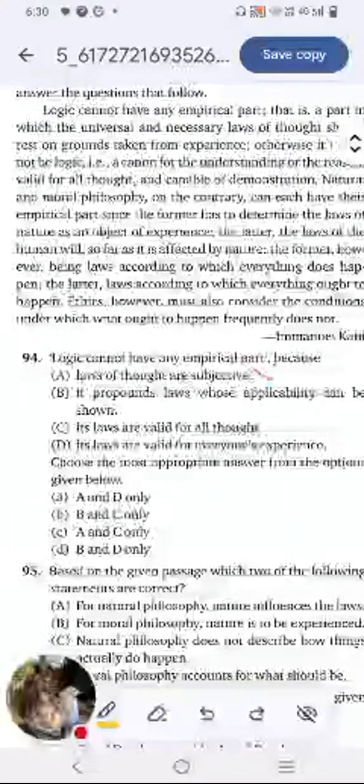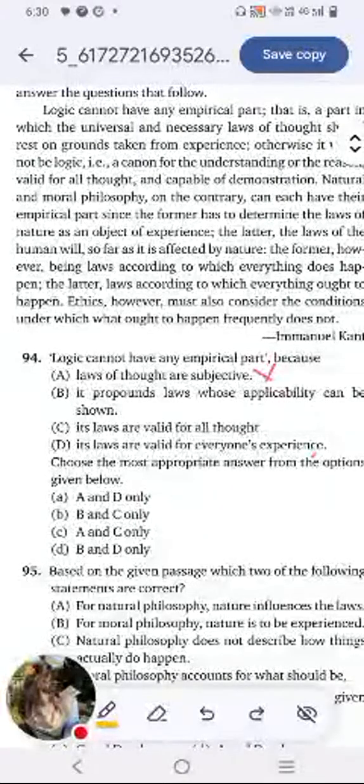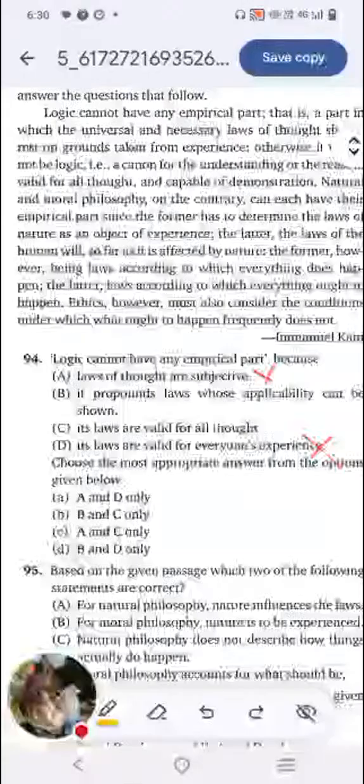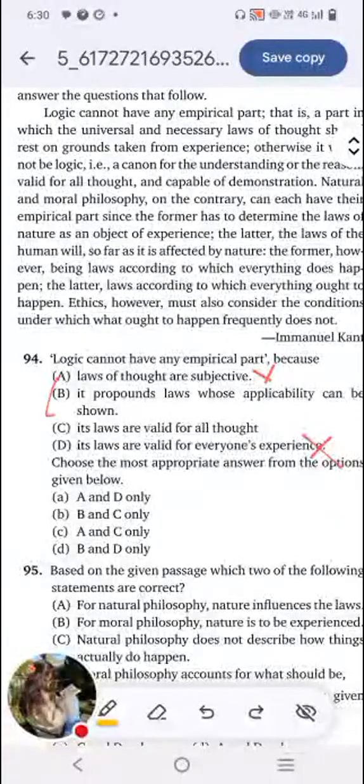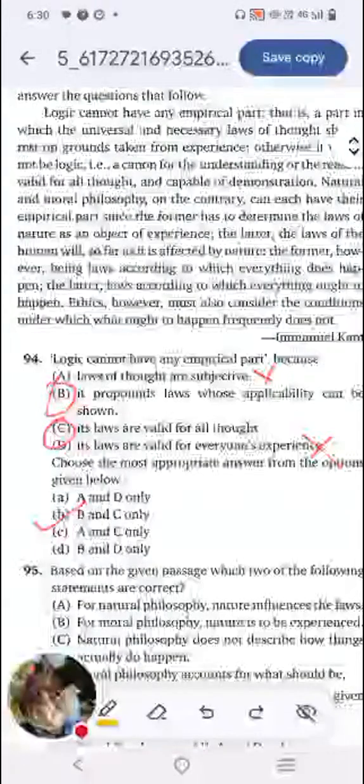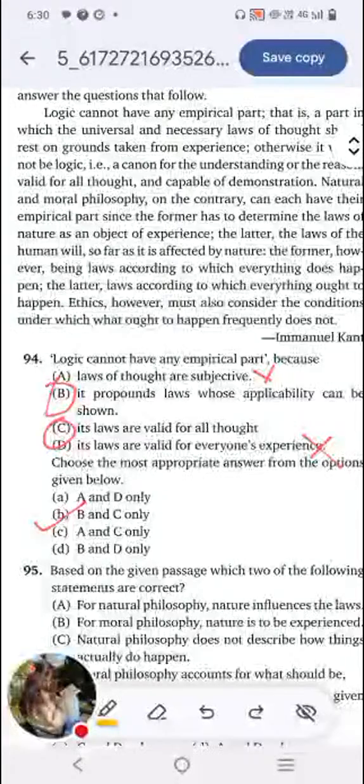So here the statements A and D are not applicable for us because logic should not have an empirical part, meaning it should not be subjective and it should not be based on everyone's experience. So we have options B and C as the remaining ones, and we have only one option that contains both B and C. So that's how we use the method of elimination to get to our answer.